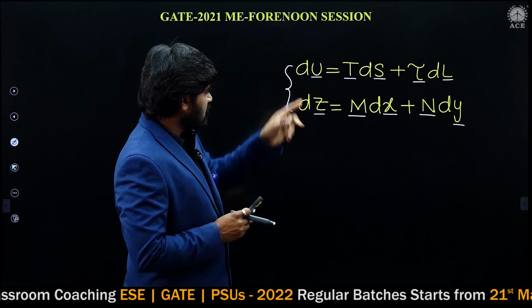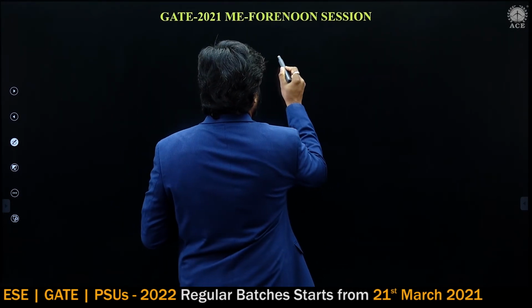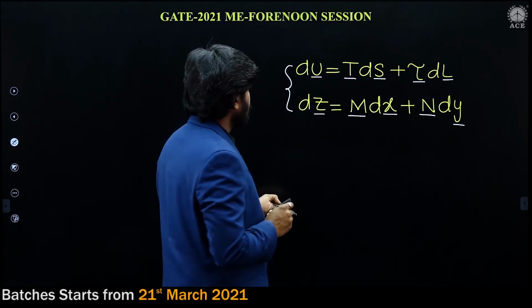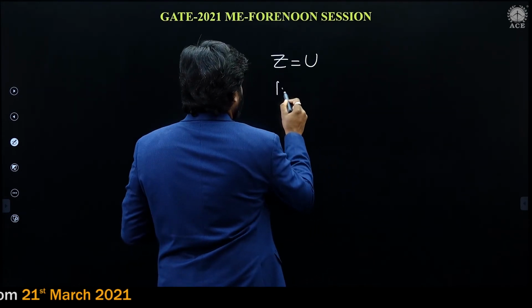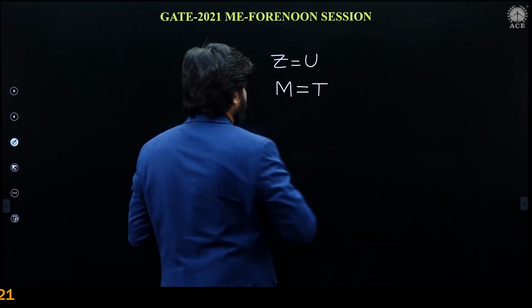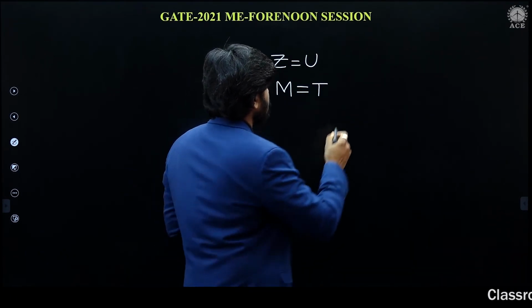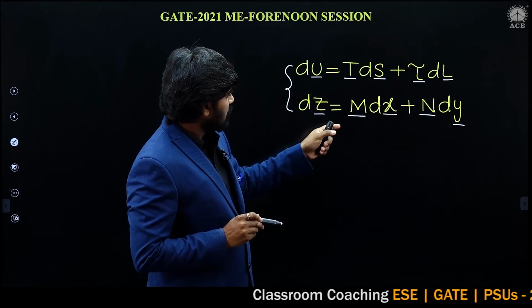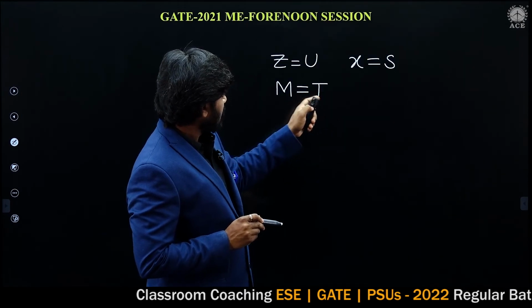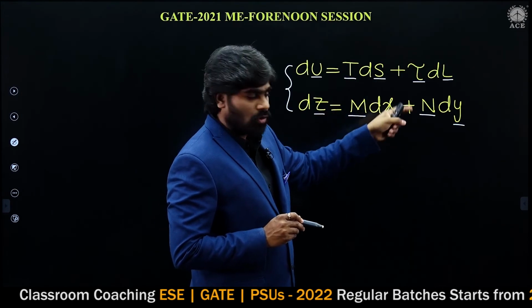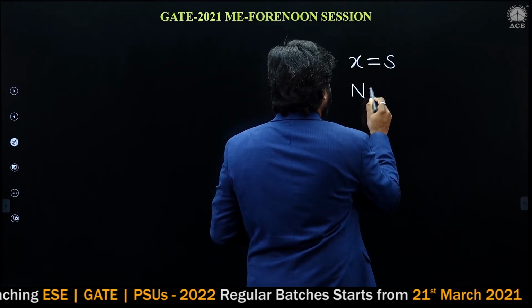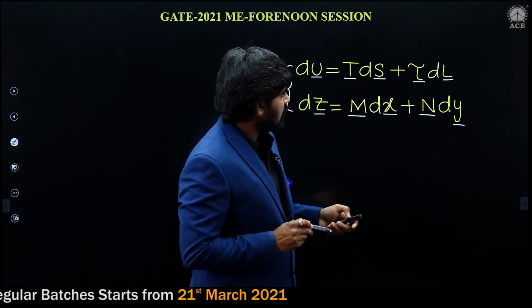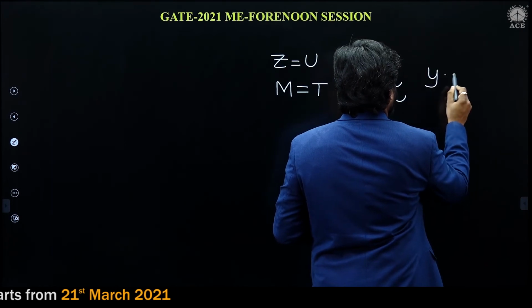Now writing Z is equal to U, M is equal to T, X is equal to S, N is equal to tau, and Y is equal to L.